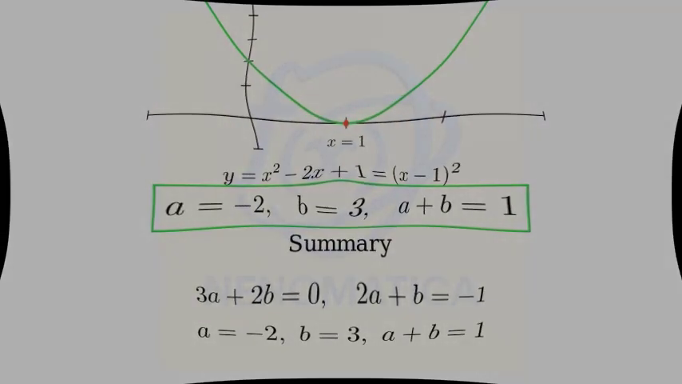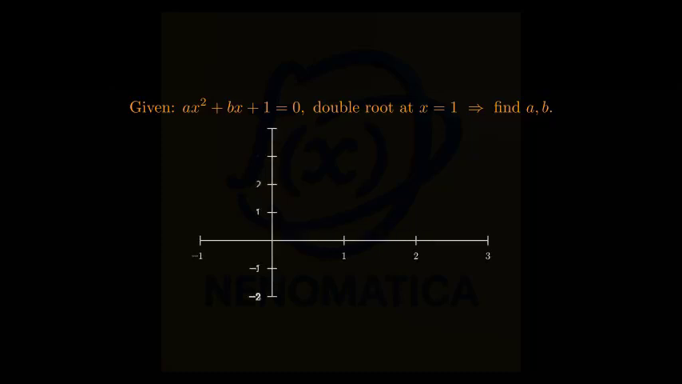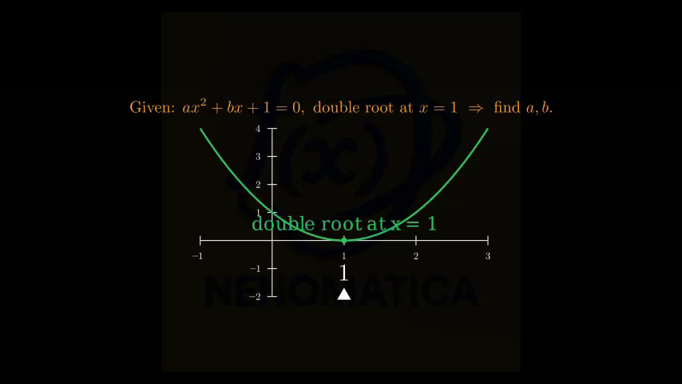In this example, we solve for a and b so that the quadratic ax squared plus bx plus 1 equals 0 has a double root at x equals 1. We'll write the problem and then build intuition with a quick diagram. A double root means the parabola just touches the x-axis and turns around at that x value. Let's sketch a parabola that kisses the axis at x equals 1.